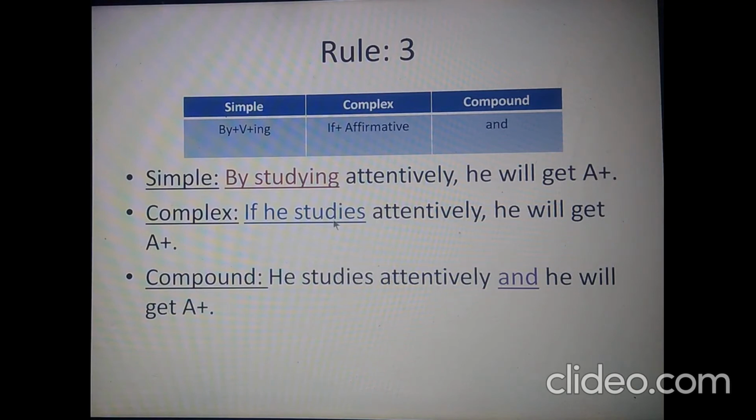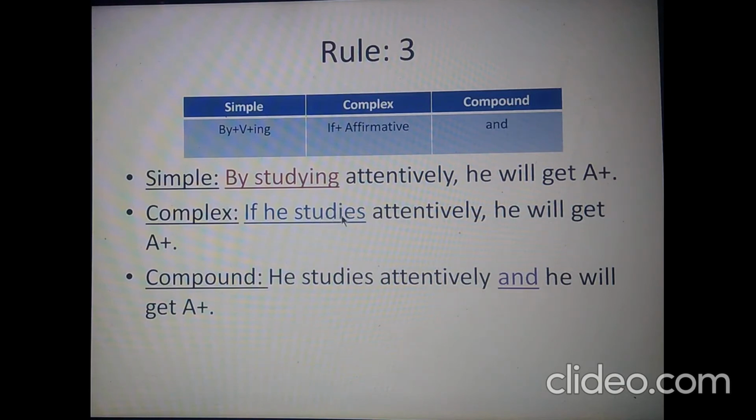There is one point with rule 2 and rule 3 that while answering this type of questions, you will have to maintain that in this part we'll have future indefinite tense, and in this part we'll have present indefinite tense.